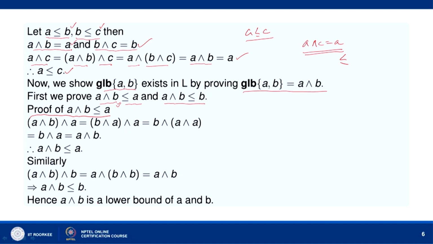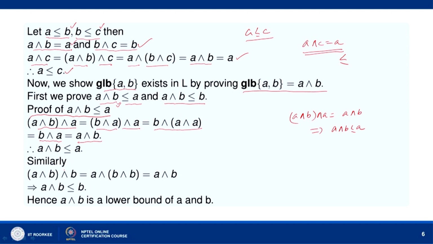Because we want to show that A meet B is a lower bound of A and B. So, A meet B precedes A because (A meet B) meet A, by commutative law, can be written as (B meet A) meet A. So, this is again by associative law B meet (A meet A), and A meet A equal to A. So, we get B meet A, and B meet A is equal to A meet B. So, (A meet B) meet A equal to A meet B. This means that A meet B precedes A.